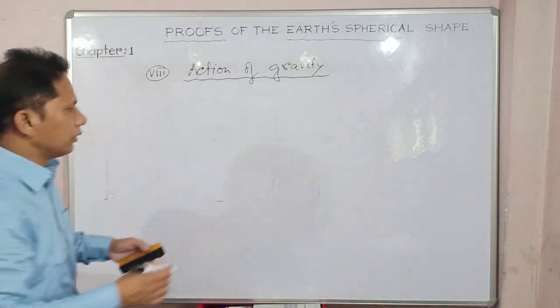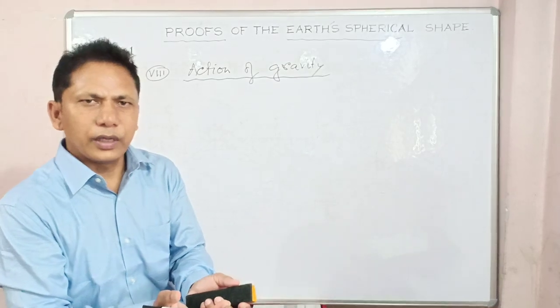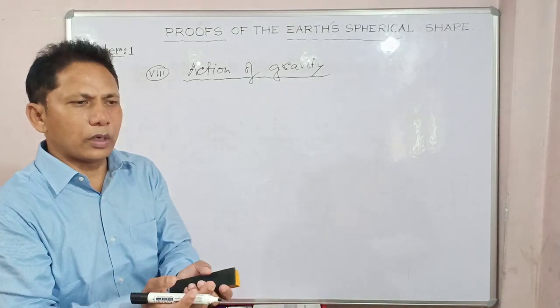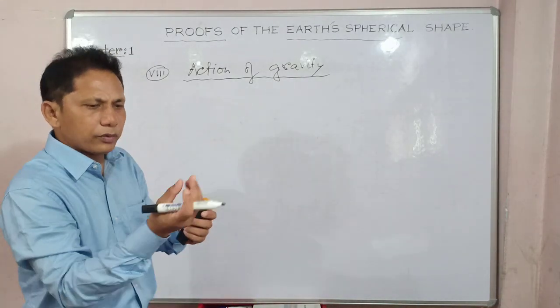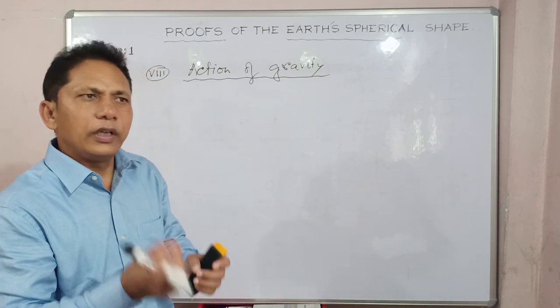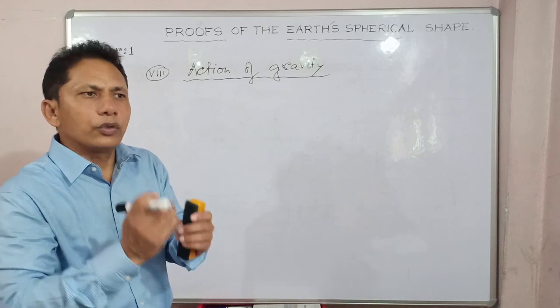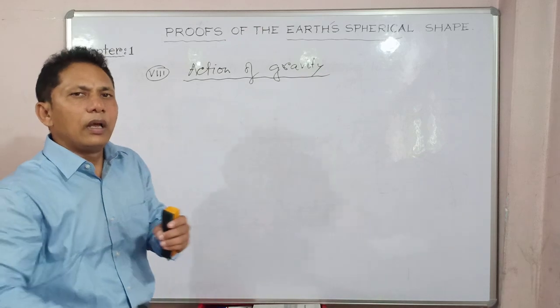Clear? What we notice is that all over the earth, more or less, our weight, or the weight of any substance, remains almost the same. And this is only possible if the force of gravity is equal in every place of the earth.